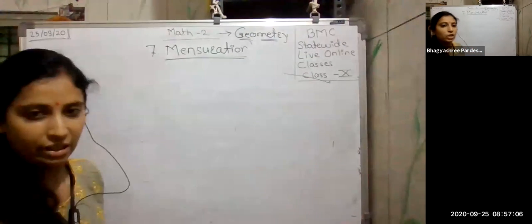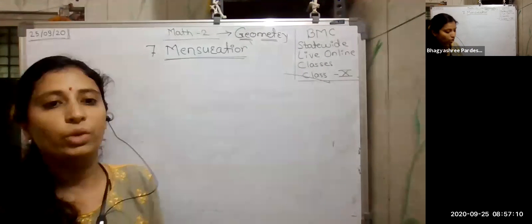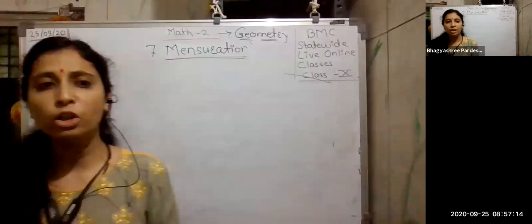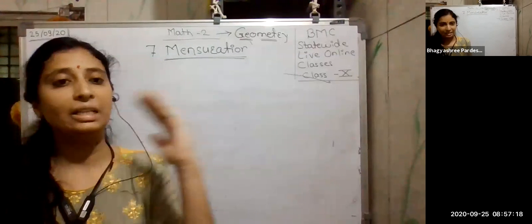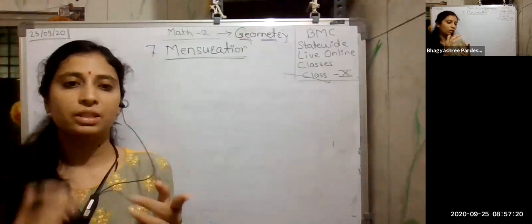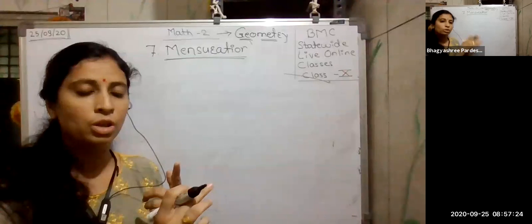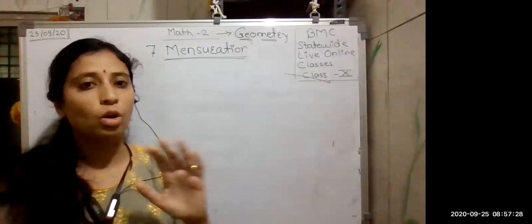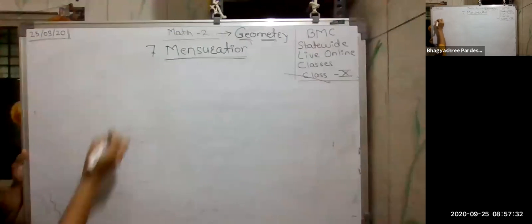We must just know the basic thing, therefore I simply recalled the meaning of geometry here. Now mensuration is nothing but the measurement of different things. In this lesson we are going to see a few shapes which you already learned in class 9: the shapes, their surface areas, and their volumes. We are going to use all that and solve the practice set based on these things.